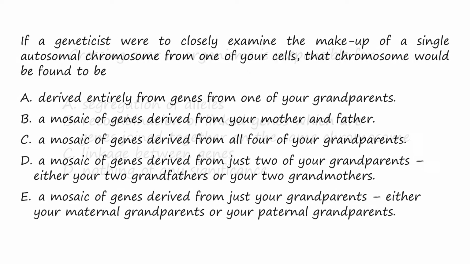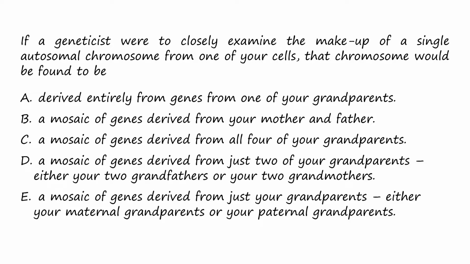Recombination of linked genes. The final question is, if a geneticist were to closely examine the makeup of a single autosomal chromosome from one of your cells, that chromosome would be found to be A. Derived entirely from genes from just one of your grandparents, B. A mosaic of genes derived from your mother and father, C. A mosaic of genes derived from all 4 of your grandparents, D. A mosaic of genes derived from just 2 of your grandparents, either your 2 grandfathers or your 2 grandmothers, E. A mosaic of genes derived from your grandparents, either your maternal grandparents or your paternal grandparents.